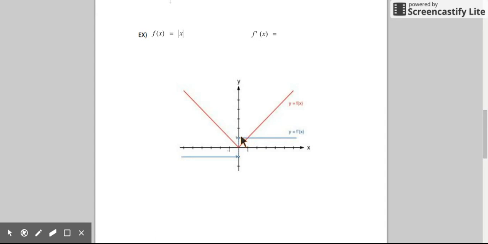So I can find the slope or the derivative function, which is just a constant horizontal line at -1 and a constant horizontal line at +1. But right there at that sharp point, I am unable to evaluate the derivative. I can't find the slope. That's why we have open dots on our derivative graph. And I can't find the derivative at the sharp point.